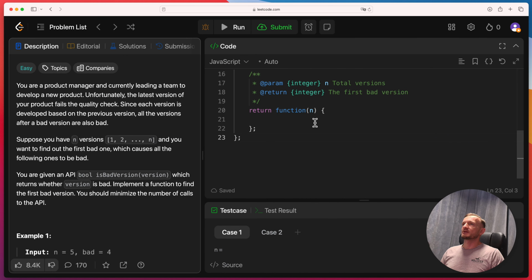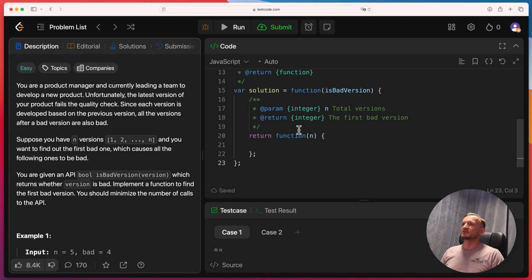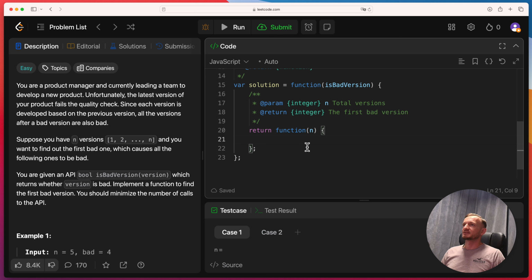Alright, so we are back in the LeetCode console. I will be using JavaScript, but you can use many other languages as well. The very basic idea which comes to mind would be just to create a for loop, go through each individual version, ask the API, and the first true would be the first bad version. But the issue is the number of these API calls. If we had, let's say, 1 billion of such calls, then we would probably time out.